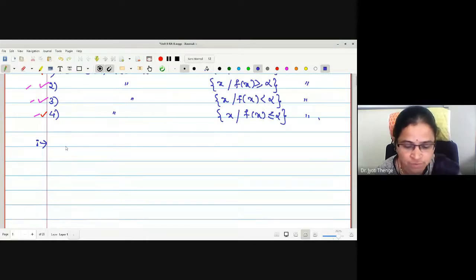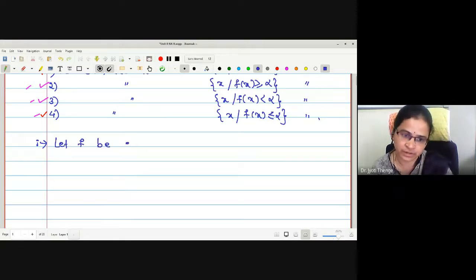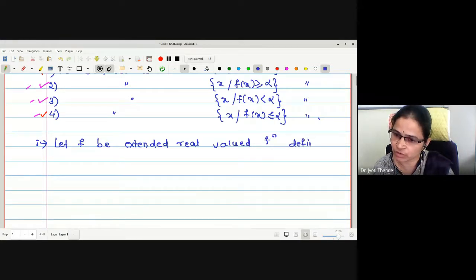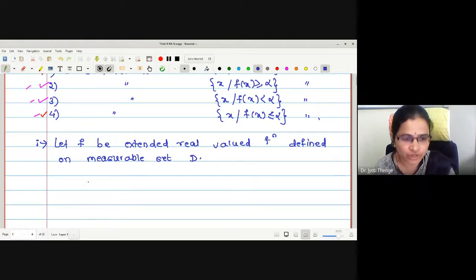Let me write what is given to us. Let f be an extended real valued function defined on a measurable set D. That is, the domain is D. What kind of function is it? f defined from D to R union minus infinity and plus infinity.